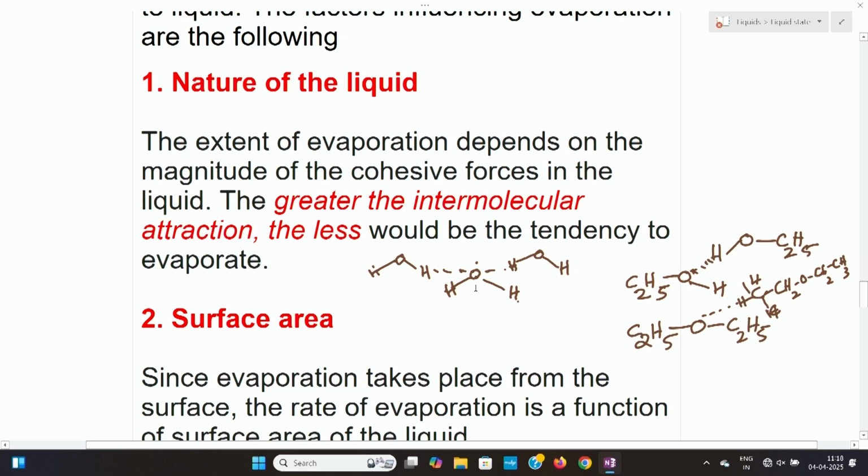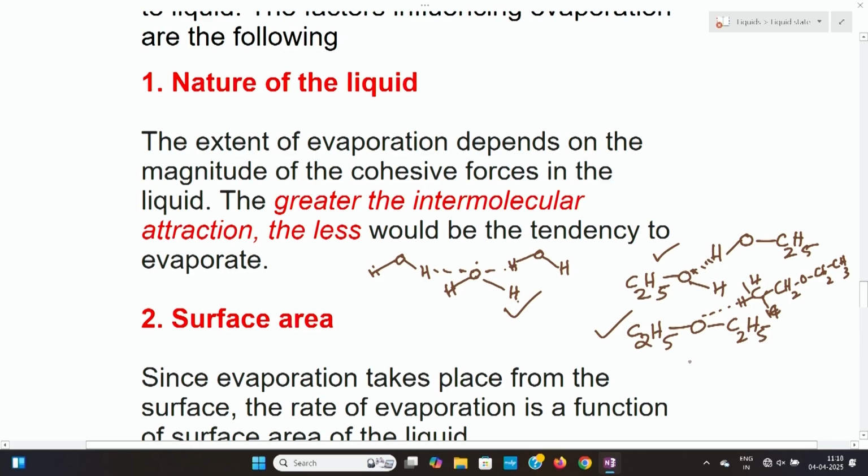When we look at water, ethanol and diethyl ether, in the case of water the hydrogen bonding, the intermolecular attraction, is so strong. Therefore, it is very difficult to evaporate compared to ethanol and diethyl ether.